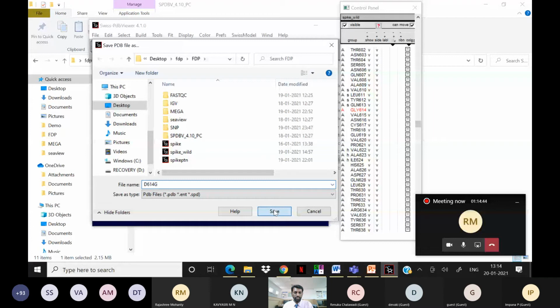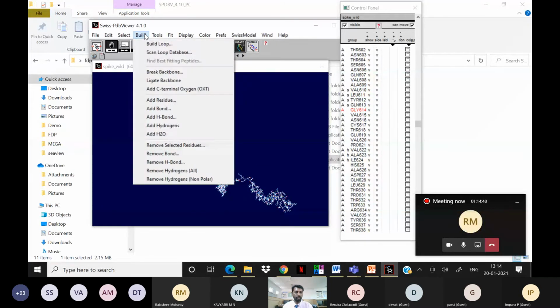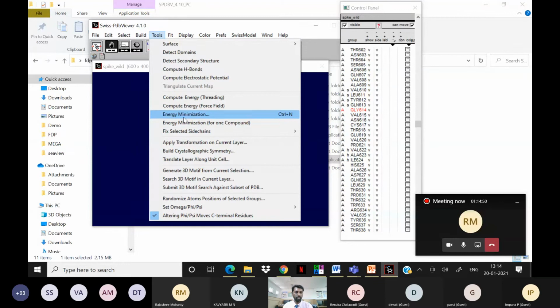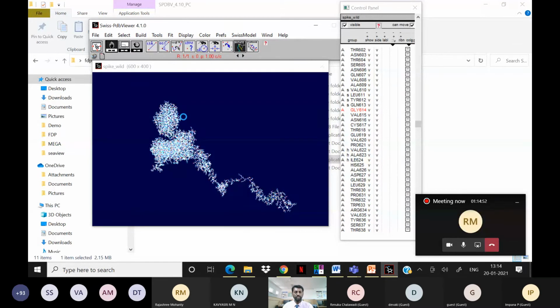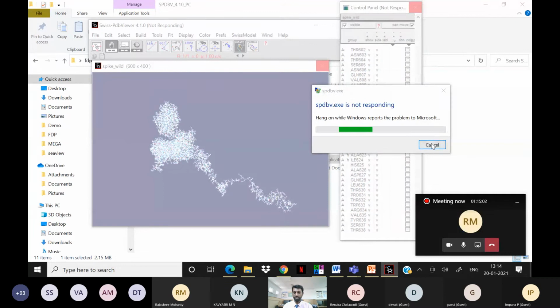614G, 614G. So now I saved. Actually, you were supposed to do the energy minimization to get the stabilized structure. If you go to the tool and click on the energy minimization, sometimes it takes more time depending on the computer configuration. So now we prepared the D614G mutant structure, right?